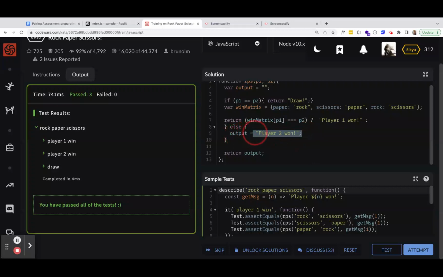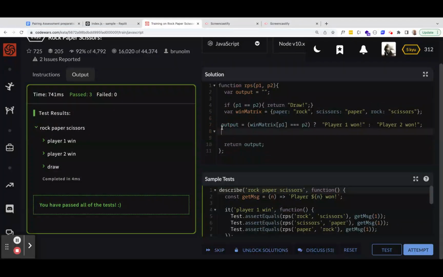And then the second answer, here we'll just say output equals. The second answer follows a colon if the statement you're evaluating is false.